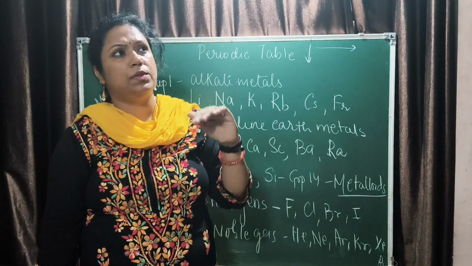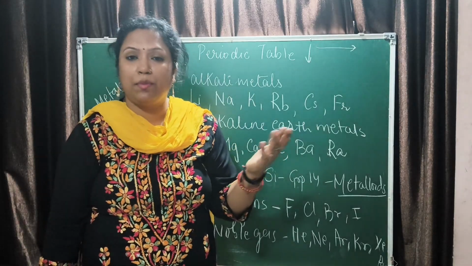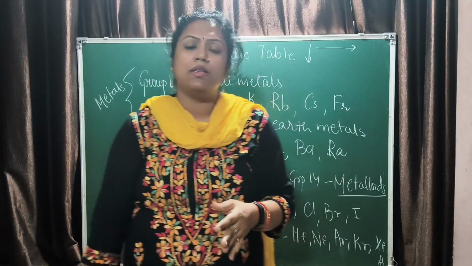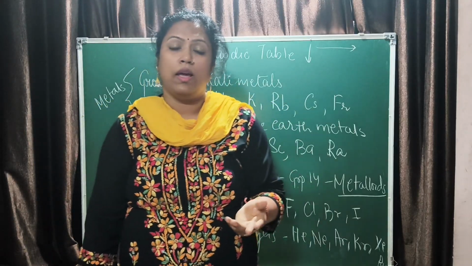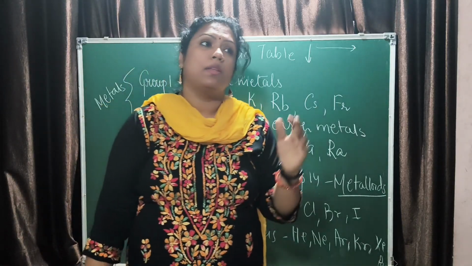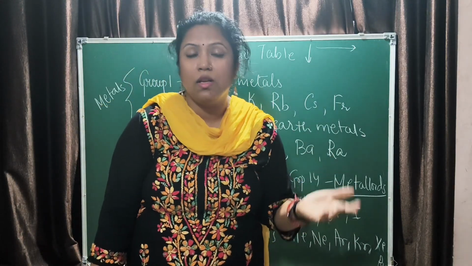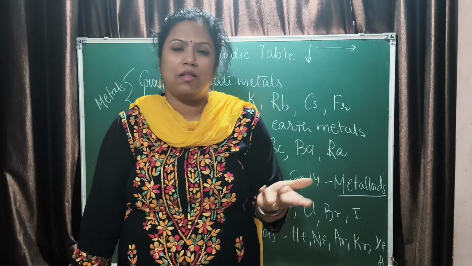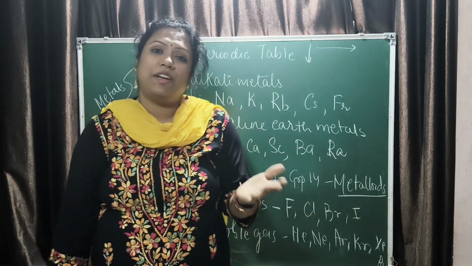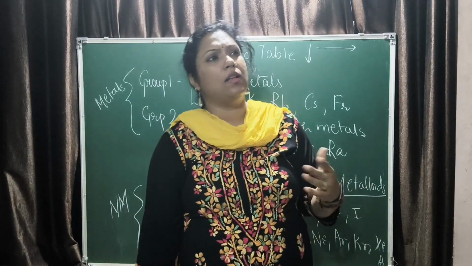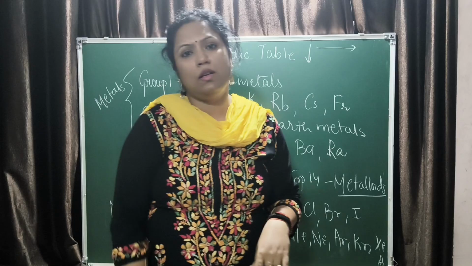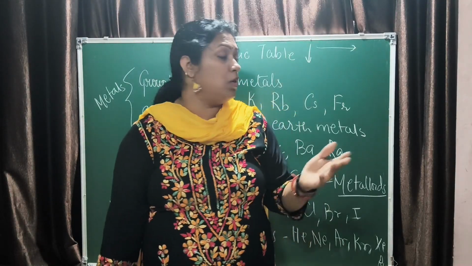In the groups, there are metalloids like boron and silicon, which have their specific uses, and among the non-metals, carbon plays a very significant role in our life. It's a molecule of life. At the same time, there are elements like halogens, for example chlorine gas, which is used in swimming pools to disinfect the water, right? And there are other non-metals also, and their uses are listed in the sheet given in the description. Then what are the uses of noble gases?